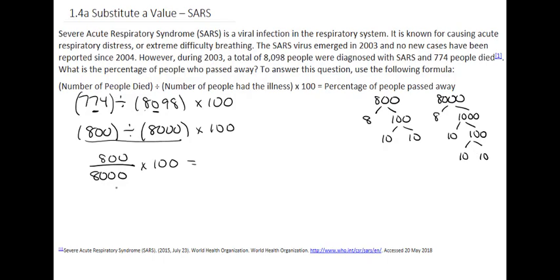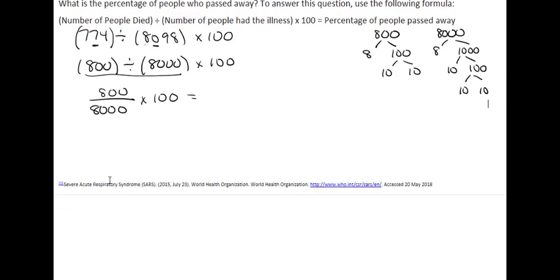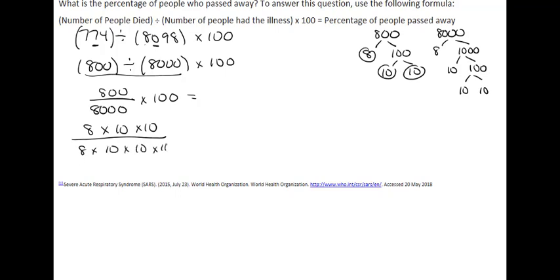So when we divide, we have 800, which is now these 3 factors. And then we have 8,000, which is 8 times 10 times 10 times 10. And then we're going to multiply by 100, which could be broken down into 10 times 10.